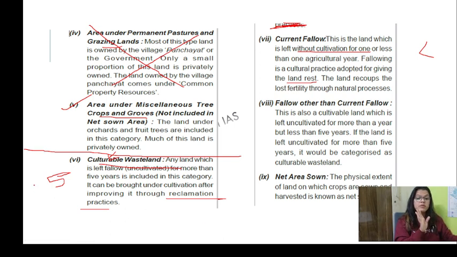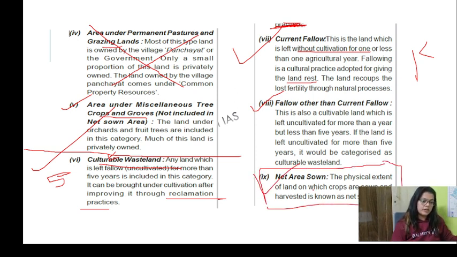Very important to remember. Then current fallow is less than one agricultural year. In other words, fallow other than the current fallow. Then net sown area. This is important: the land on which crops are sown and harvested. Net sown area, very simple.